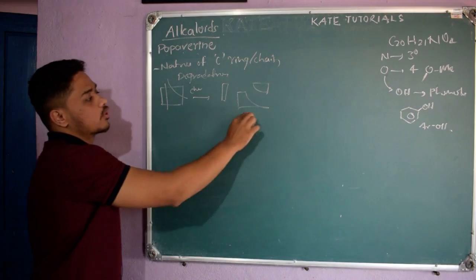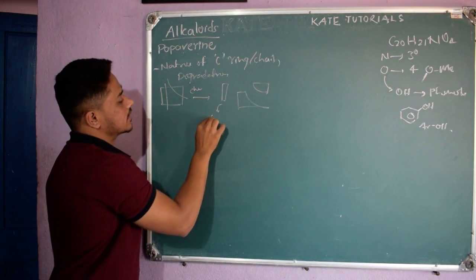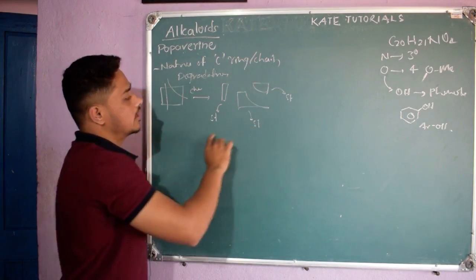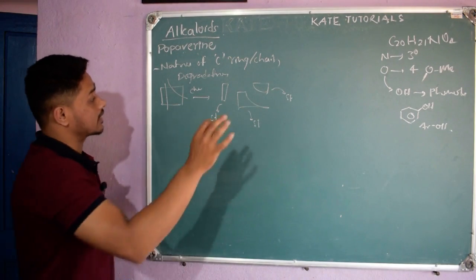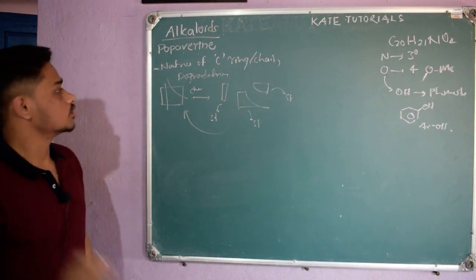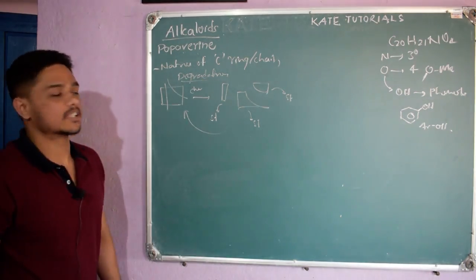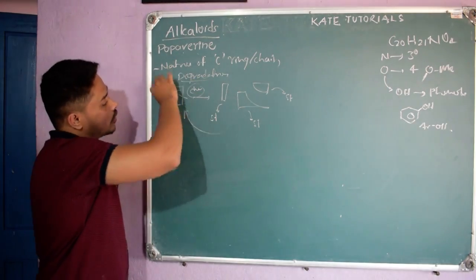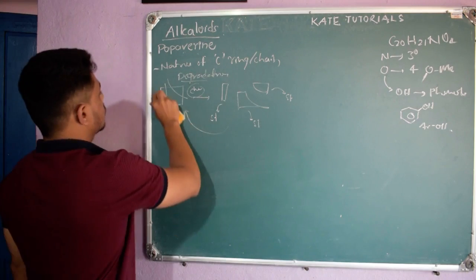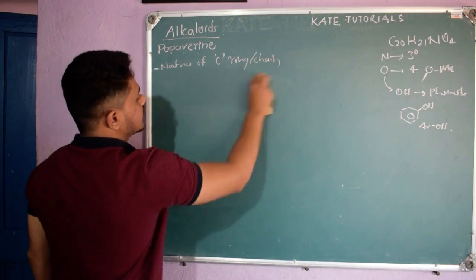After getting these compounds, they will analyze them and determine the structure. After knowing all the structures, they can conclude that if I join all those pieces, I will get this papaverine, right? So this we call chemical degradation, because by using chemicals they are going to break the papaverine into pieces. How they do that chemical degradation, we shall see.